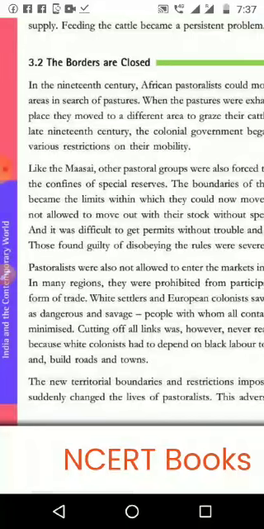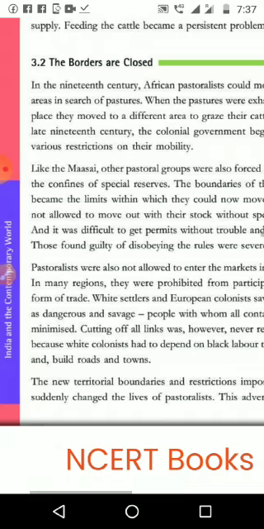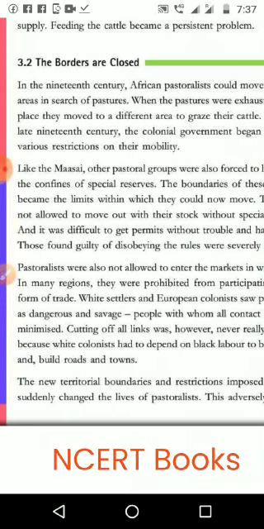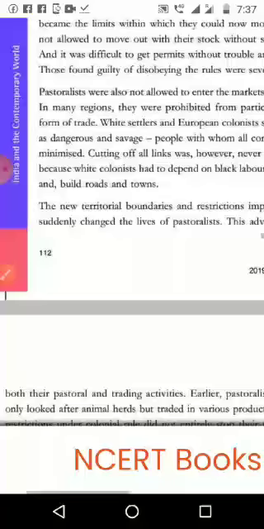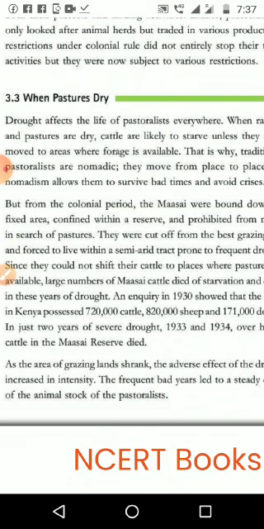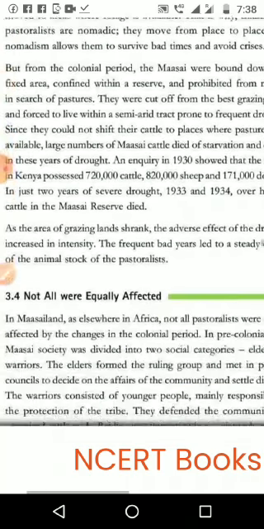Then the borders are closed. When the European people came and took the African land, they divided it for their sake. England took one area, on another side Germany, on another side France. At that time borders were closed, so they could not move freely from one area to another, as they had been moving freely before the colonizers. Then when pastures dry, meaning the area is without water, or was made into agricultural land or some other purpose, the land becomes dry, and then what will they do, that was another question.